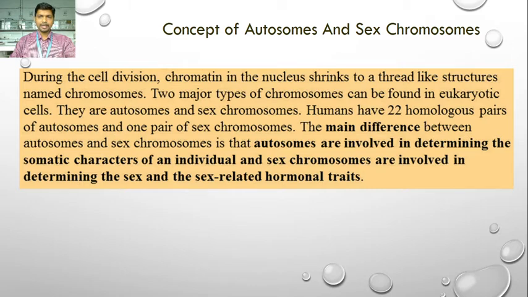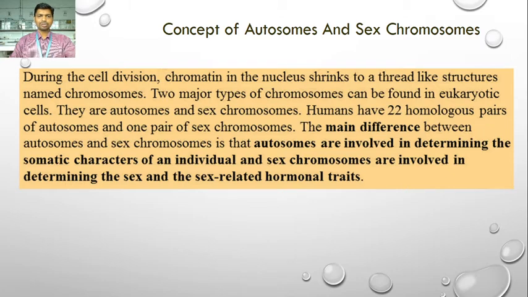Humans have 22 homologous pairs of autosomes and one pair of sex chromosomes. The main difference is that autosomes are involved in determining the somatic characters of an individual, while sex chromosomes are involved in determining the sex and the sex related hormonal traits.